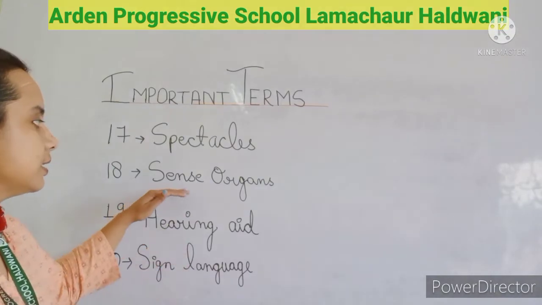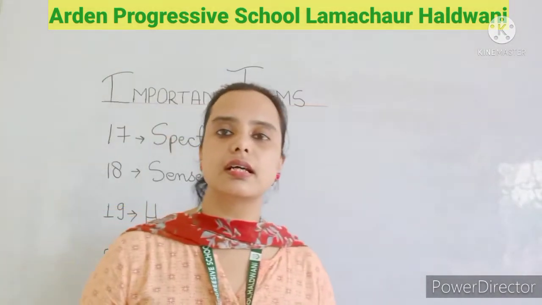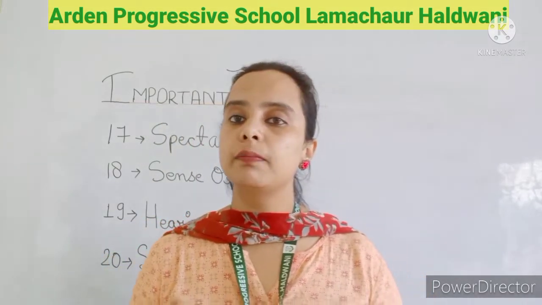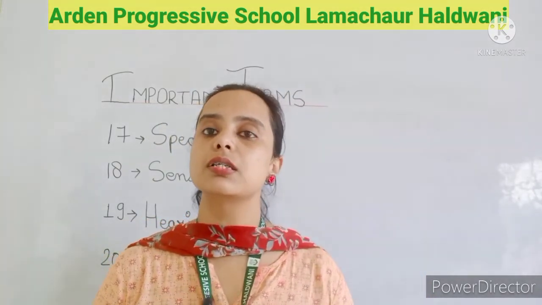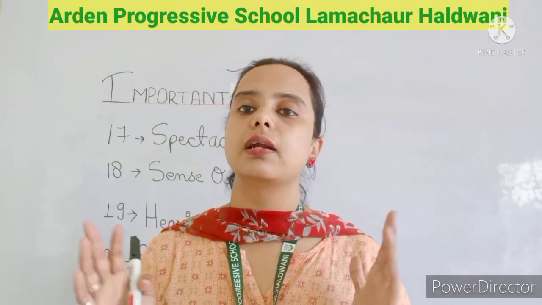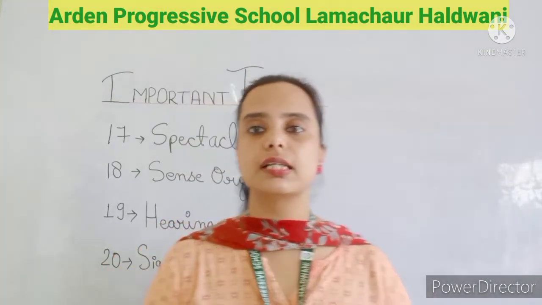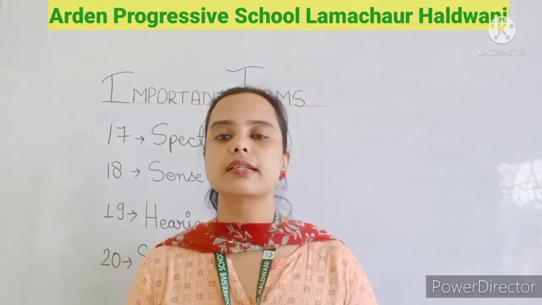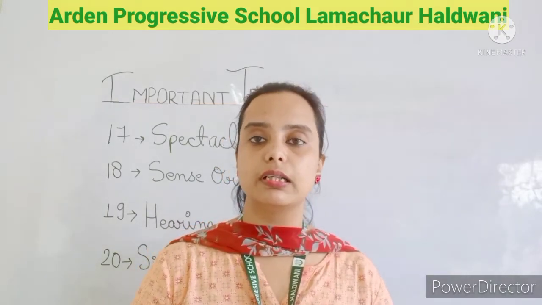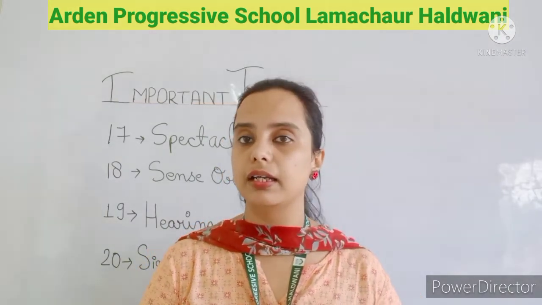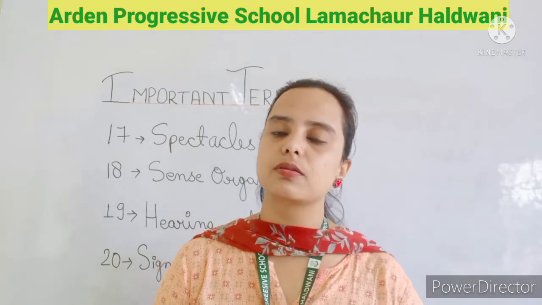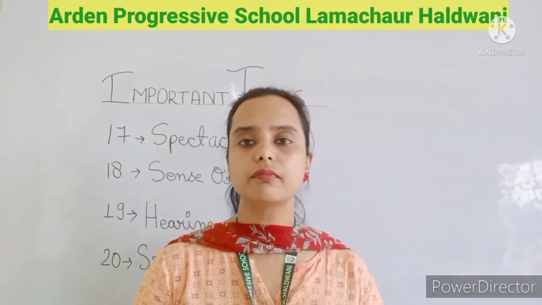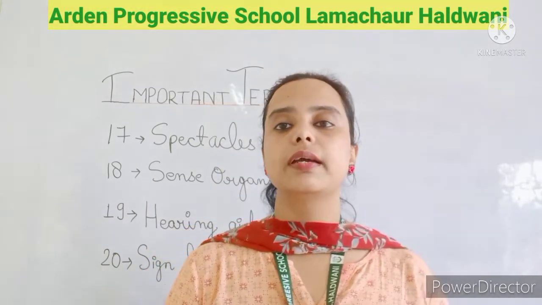Then is the sense organ. What is the sense organ? You have five sense organs, which help us to feel the things that are surrounding us. For example, the first sense organ is the eye. The eye is used to see things, the colorful things, the beautiful things that are around us. We can read and write also.